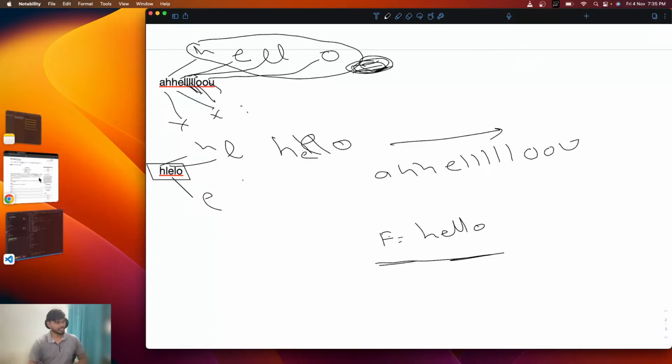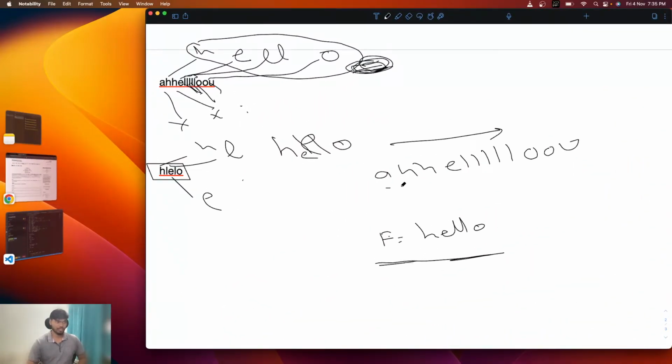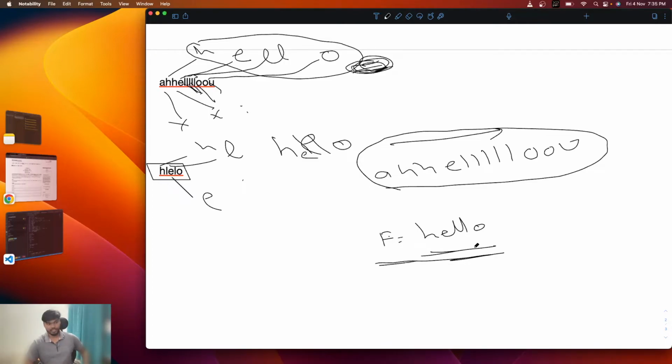Whatever it says in the definition, by deleting several letters, the remaining will be a subsequence, okay. So a complete string has a subsequence if you remove some of the characters and the remaining is the subsequence. So we will find whether this particular subsequence is there or not, okay.